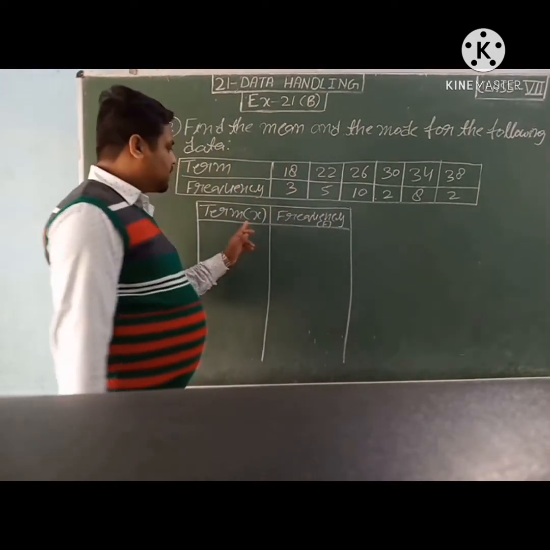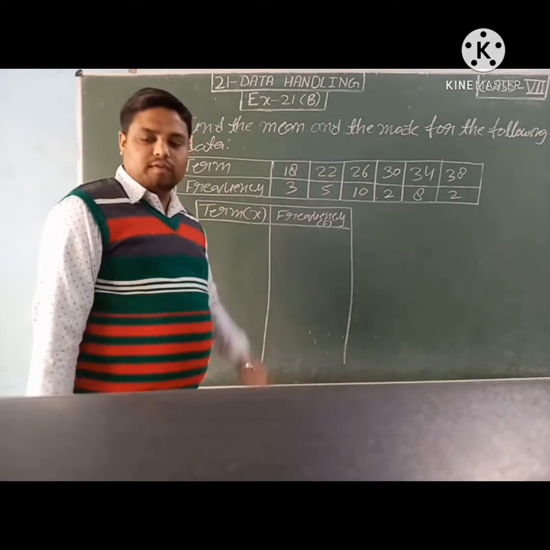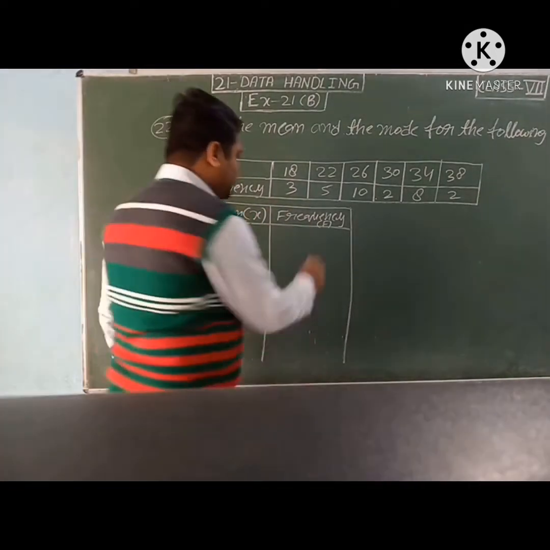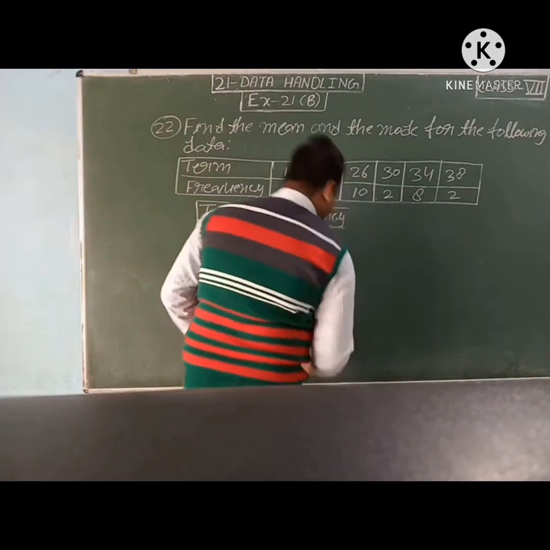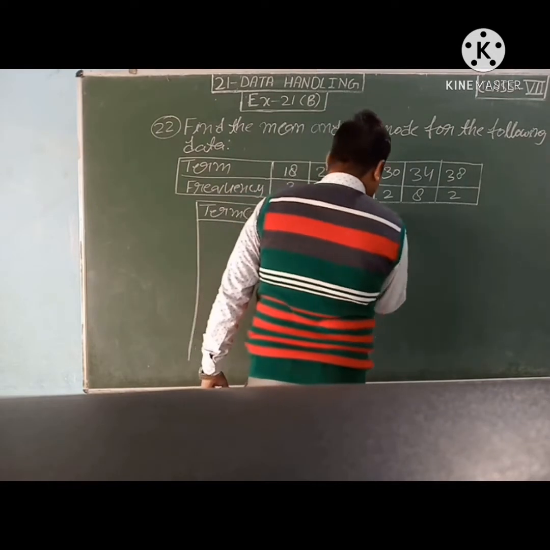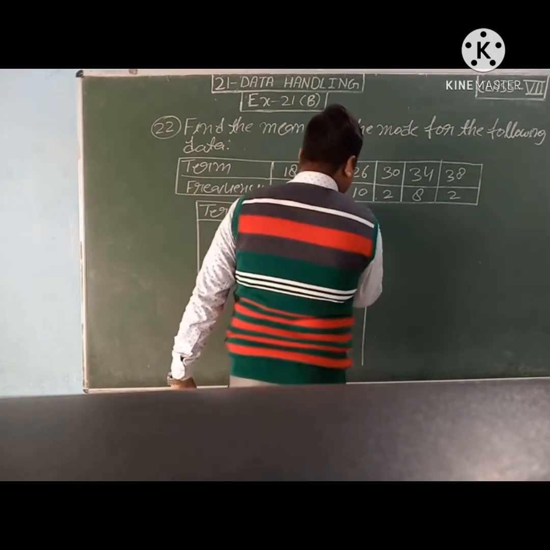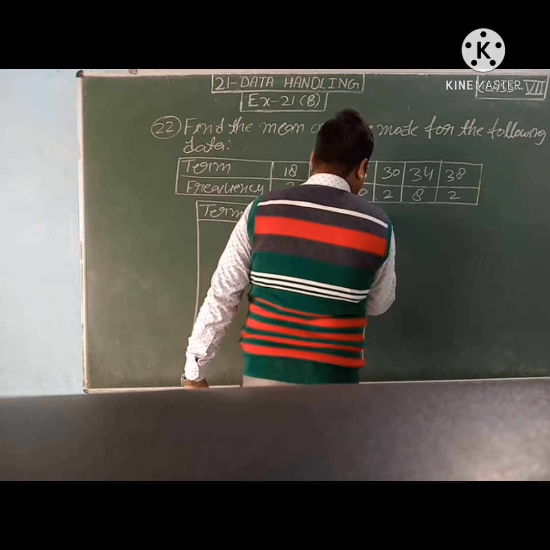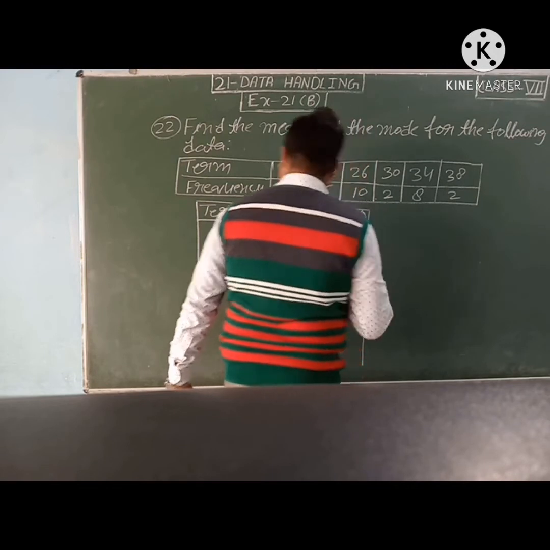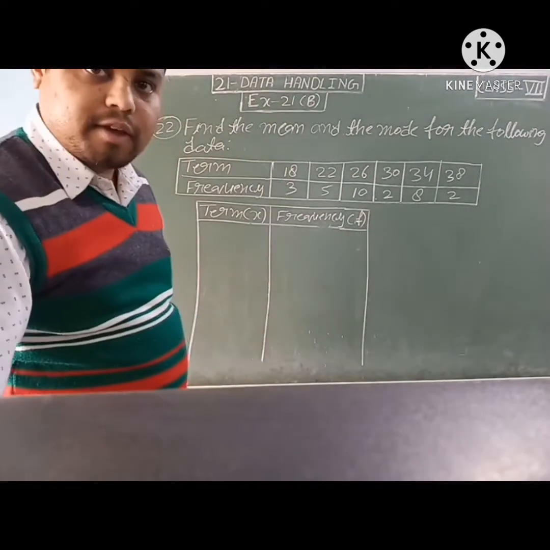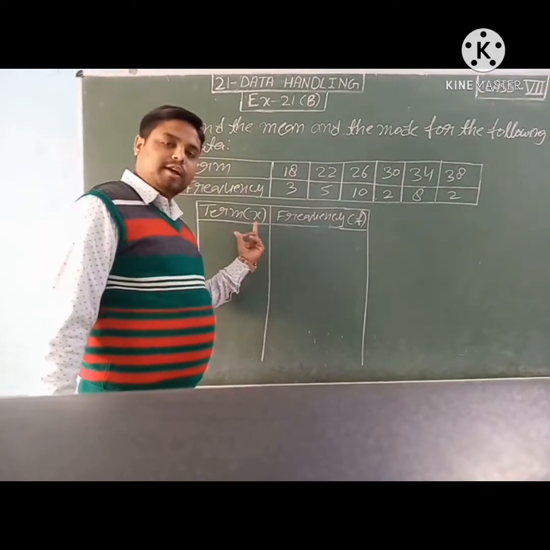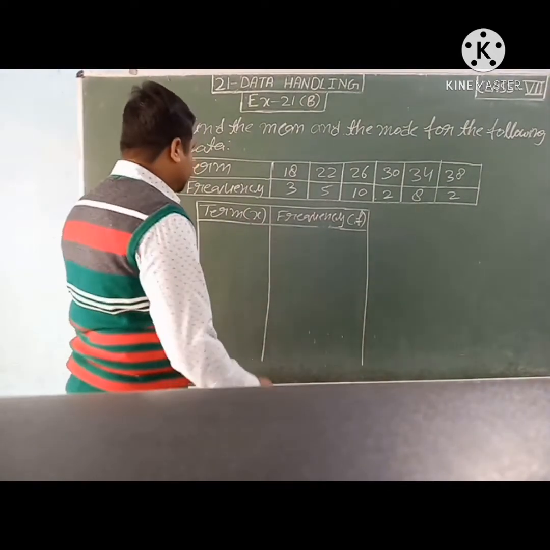This we will take as x, and this we will take as f. Frequency we will take as f, and terms we will take as x. Now we will write the terms.